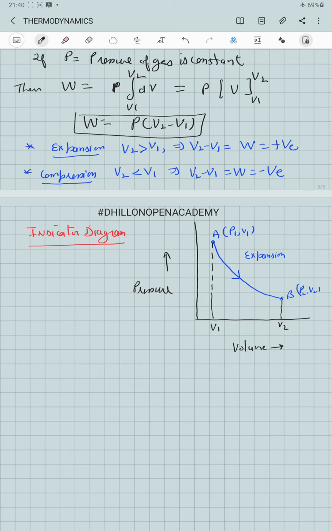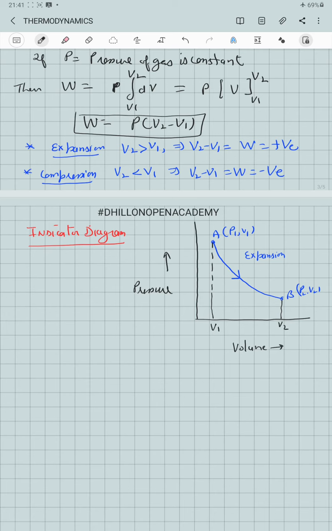So, an indicator diagram is nothing but actually a graph between two state variables of the thermodynamic system, with the help of which we can easily find the state of the thermodynamic system. For example, one such indicator diagram is the graph between the pressure and the volume. We call it an indicator diagram or PV diagram also.